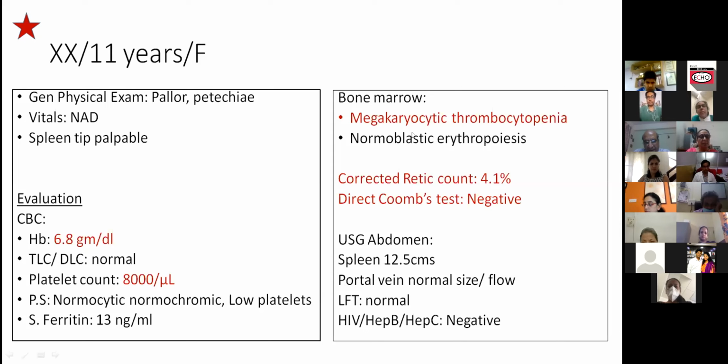So that's why a bone marrow was done, ma'am, at that time. And we did a reticulocyte count also because there were 2 cell lines being affected. The bone marrow picture was suggestive of megakaryocytic thrombocytopenia, and there was normoblastic erythropoiesis. Corrected retic count was 4.1%, and the DCT was negative at that time. The ultrasound abdomen showed a spleen of 12.5 centimeters. Portal veins were of normal size and flow, LFT was normal, and viral markers were negative.